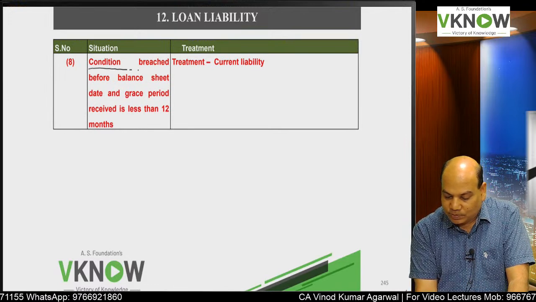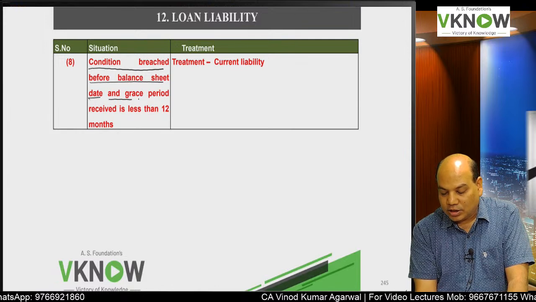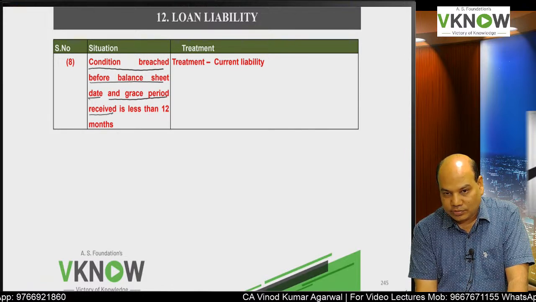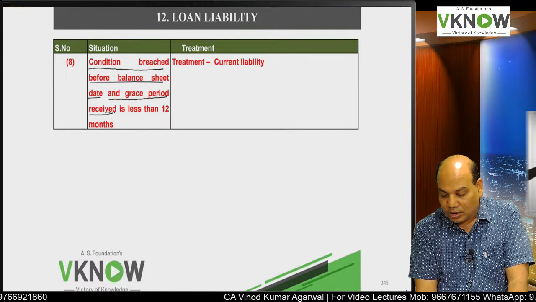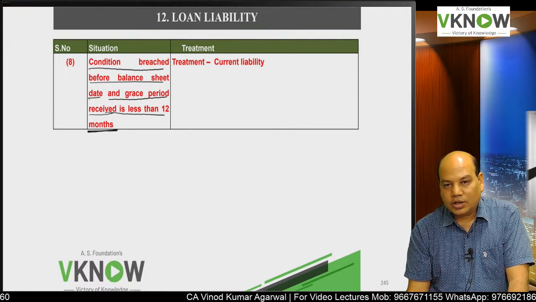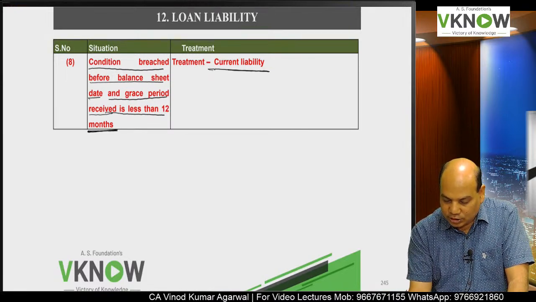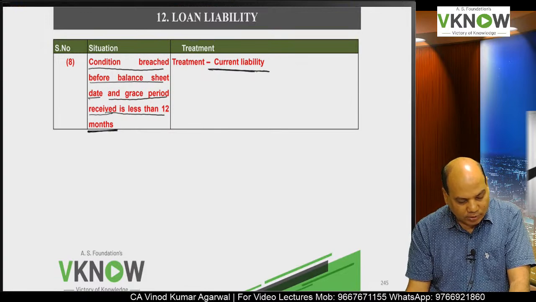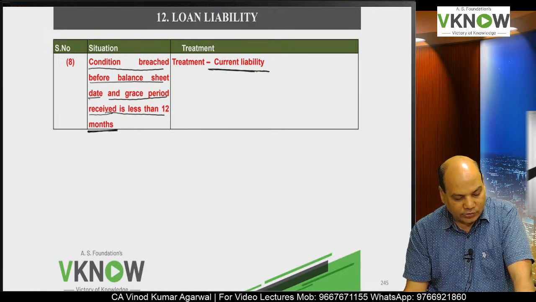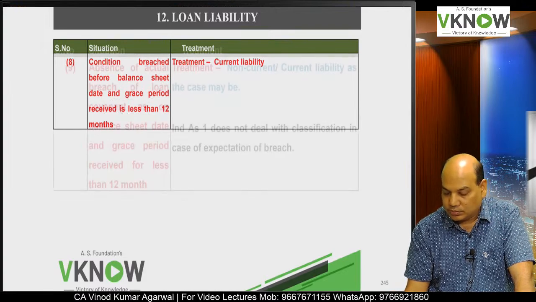Next, condition breached before balance sheet date and grace period received is less than 12 months. Then the liability will be current liability. Condition breached before balance sheet date, but grace period received is less than 12 months.